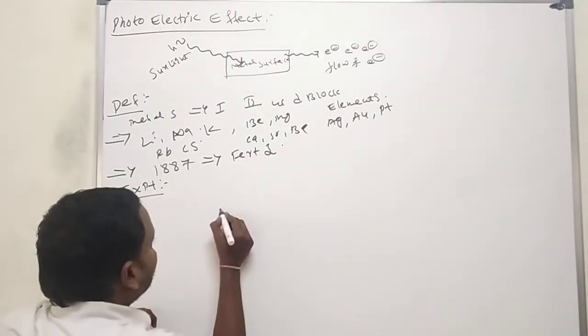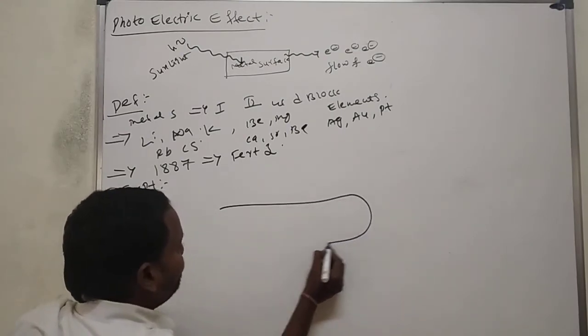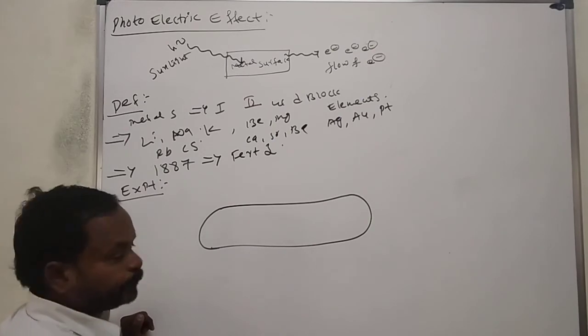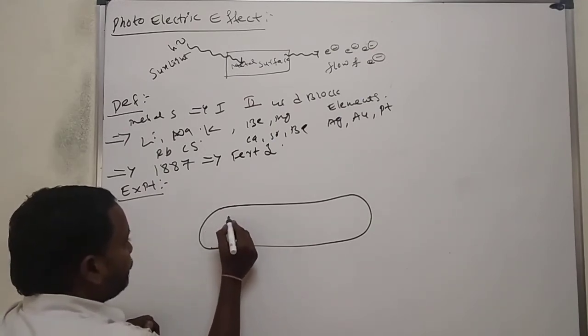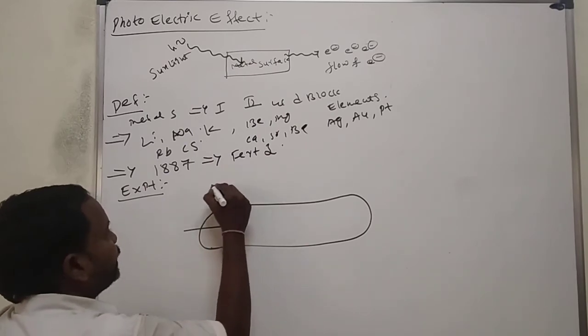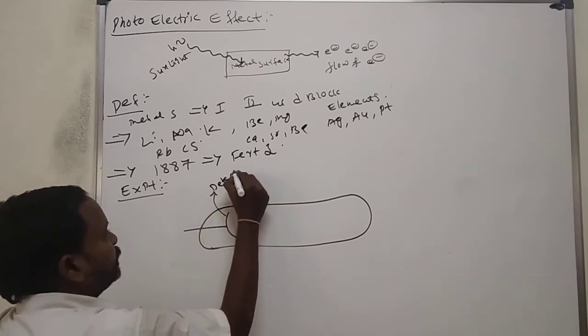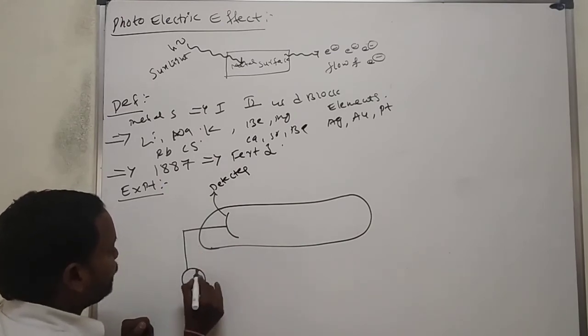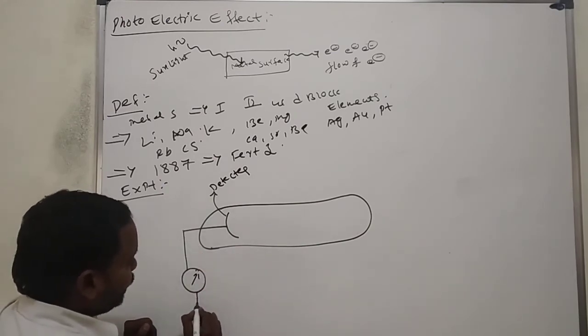First he took one glass tube, and here he arranged one detector. This is connected to an ammeter and battery.